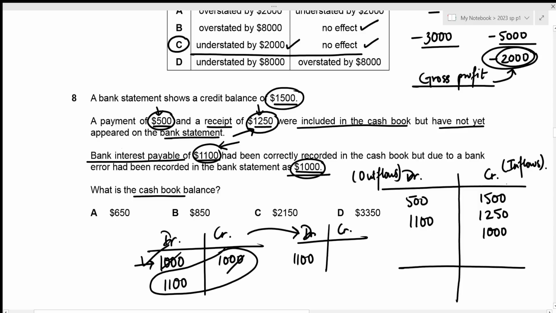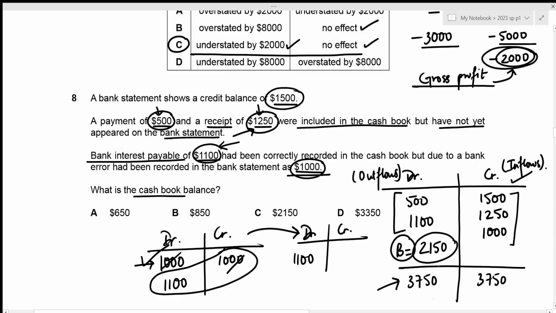We can definitely see that the credit side is the heavier side. So let's figure out the total by adding these three amounts. That's 1,500 plus 1,250 plus 1,000, which results in 3,750. This is going to be the total for the debit side as well. And now our balance is going to appear as the balancing figure on the debit side. And whenever we're trying to figure out the balancing figure, we just need to subtract these amounts from the total. In this case, that's going to be 3,750 minus 500 minus 1,100, which results in our balance being 2,150. So this is the correct balance in our bank statement, which means that this is also going to be the correct cash book balance. So this is our answer and it's given in option C.